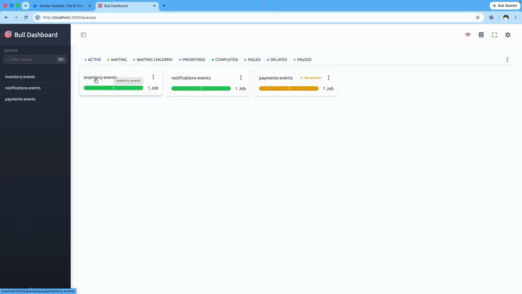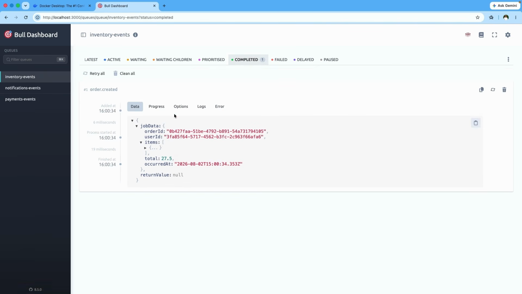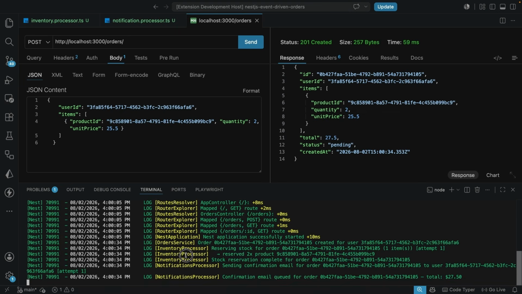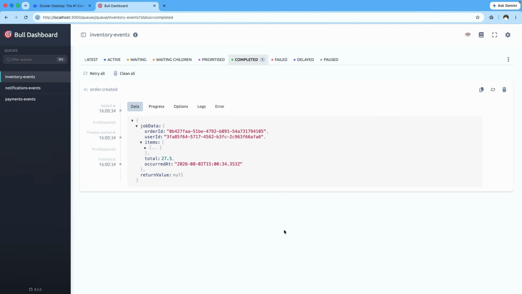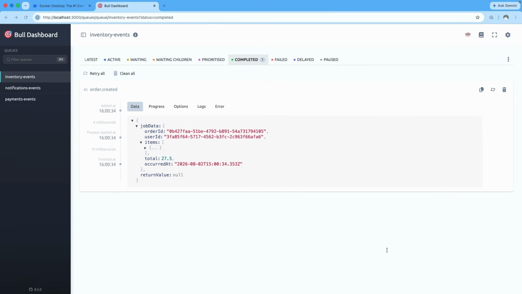So let's go into the inventory event. You can click here or you can click here, and here you can see the data here. You can see this has been completed because this consumer has finished processing this specific event, and that's why we can see over here this inventory can go on to have these logs. Same for the notifications, and you can see it just has 1 attempt. So just one attempt over here.